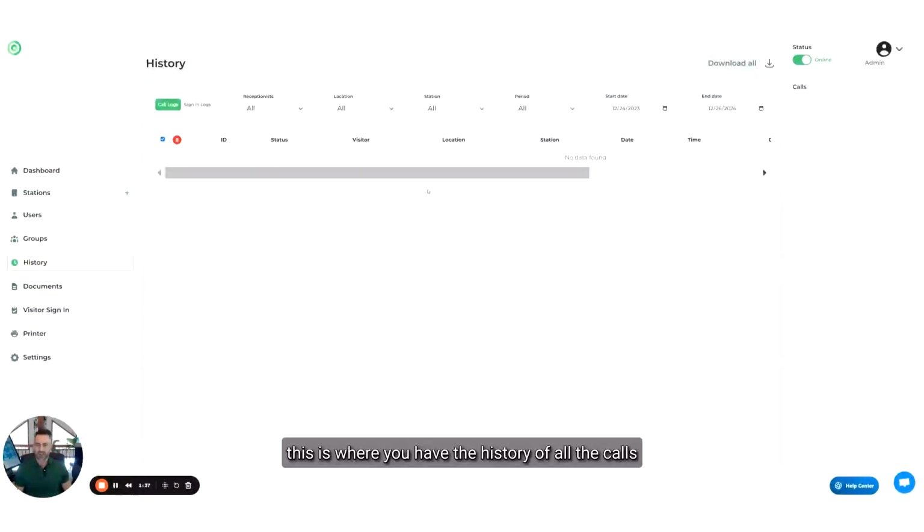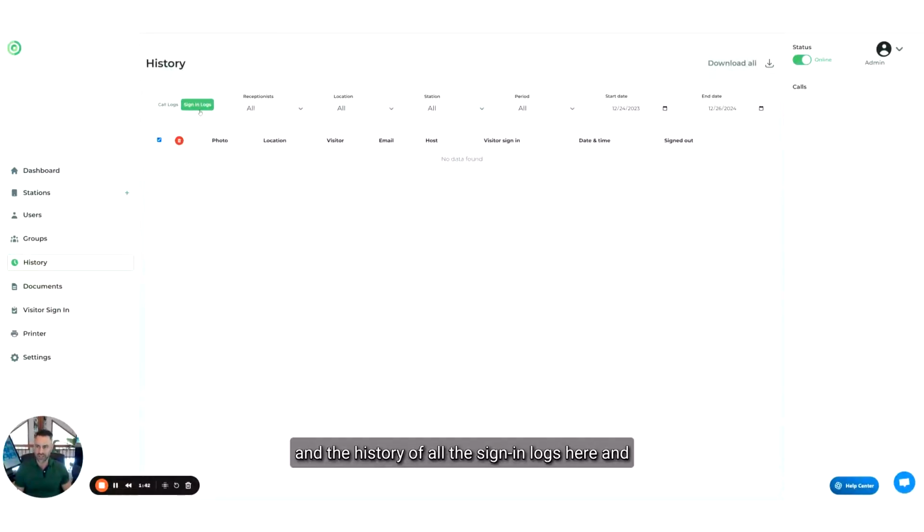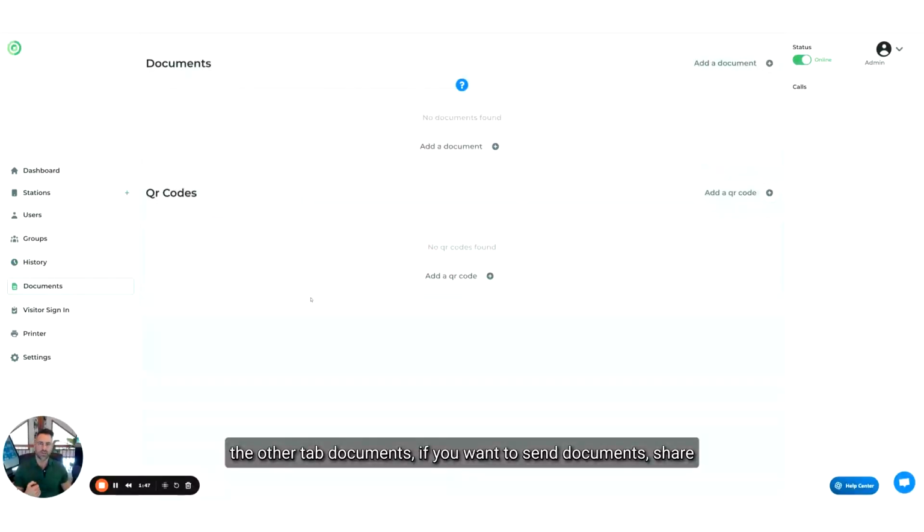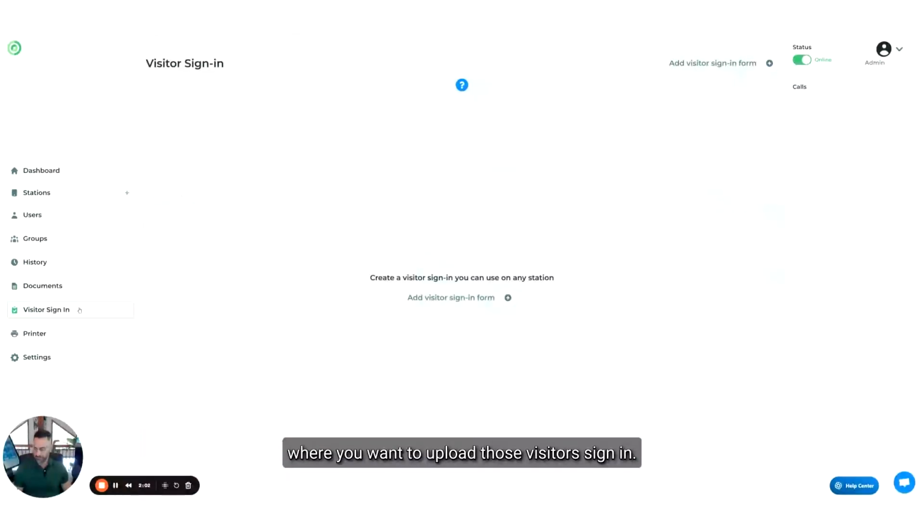History: this is where you have the history of all the calls, and the history of all the sign-in logs in the other tab. Documents: if you want to share documents to the screen while you're on a video call, you can upload documents here, and upload QR codes. If you want documents to be signed on the screen through a sign-in form, this is also where you want to upload those.